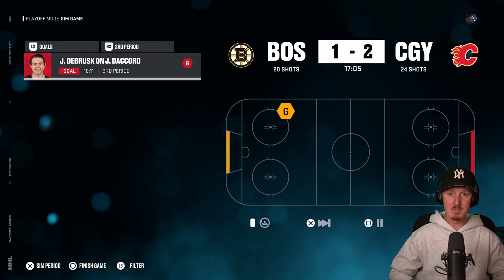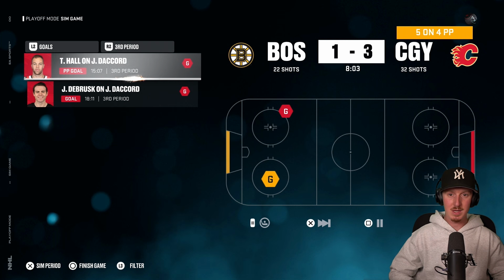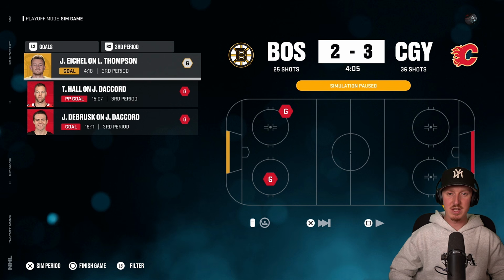But Jake DeBrusk immediately scoring in the third period. The Flames are taking the lead in this one. And Taylor Hall is going to expand that lead. He's picking up a big time power play goal. A 3-1 lead for the Flames. Boston's going to have to respond pretty quick, but they have to stop taking penalties here. Time's just not on their side, especially if they're taking this many penalties.